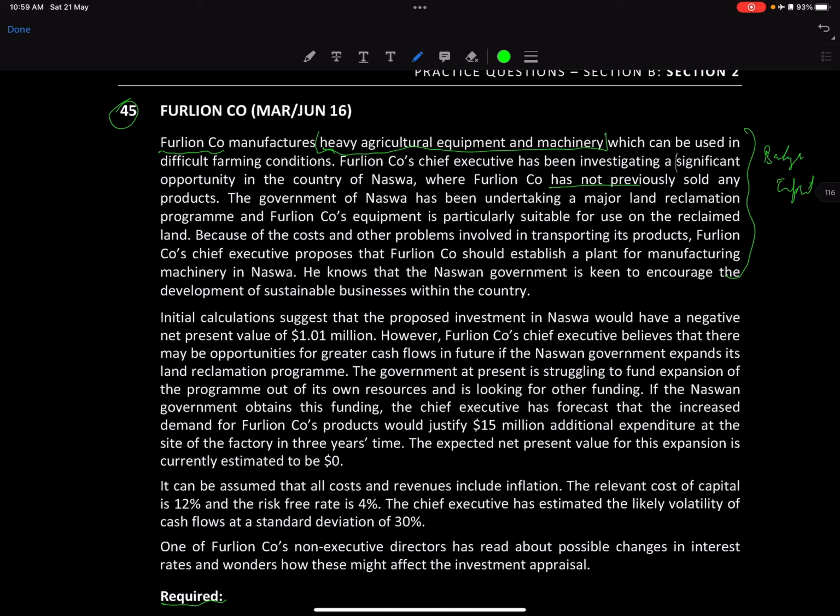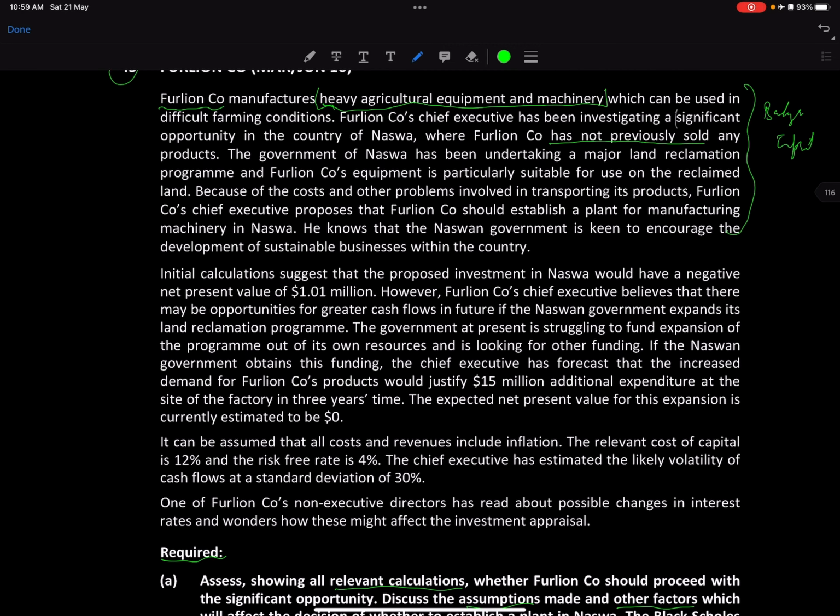Has not sold any product. The government of Nazwa has been undertaking a major land reclamation program, and Furlion equipment is particularly suitable for use on reclaimed land. Okay, so it's undertaking a major land reclamation, and the equipment is suitable for the reclaimed land. Because of the cost and problems involved in transporting its products, Furlion company's chief executive proposes that Furlion establish a plant for manufacturing machinery in Nazwa. They want to establish a manufacturing plant.